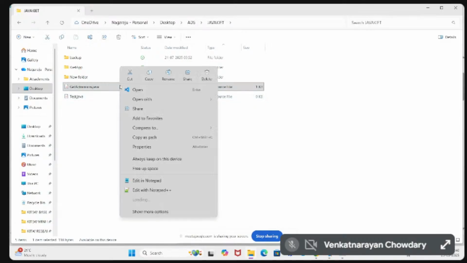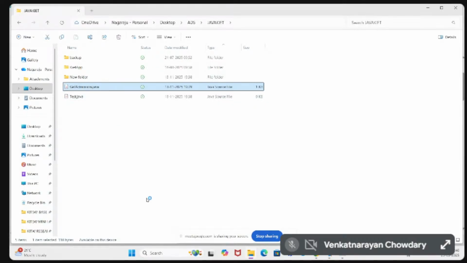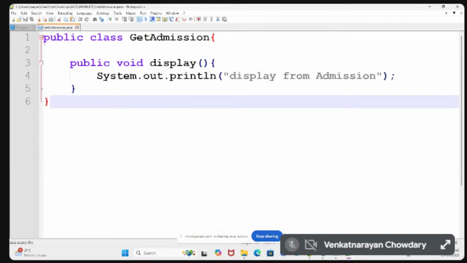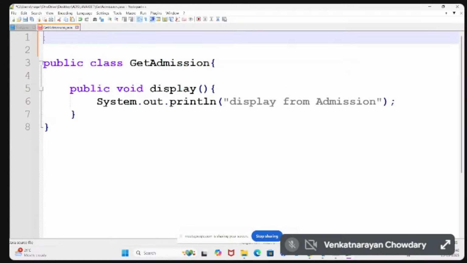Simple. Observe here, to create our own package, just the class is not enough. You need to write one statement, and that statement is the package statement. We use the keyword package, and after that, you can use the package name. The package name can be anything. I am using com.kite.admission. This is my own package name.